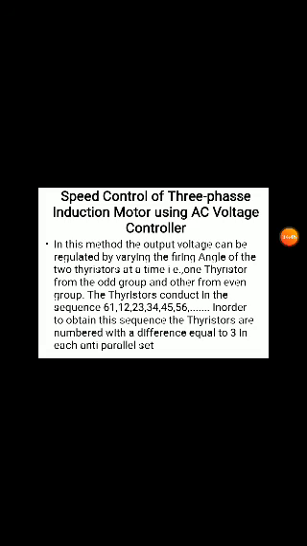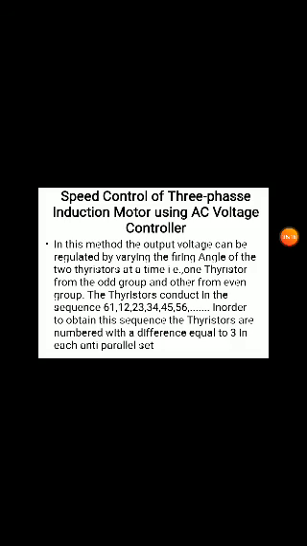That's why we conduct two thyristors at a time, which gives a closed path for the circuit. This sequence is designed based on the phase which is more positive: for that phase, the positive group thyristor will be on.